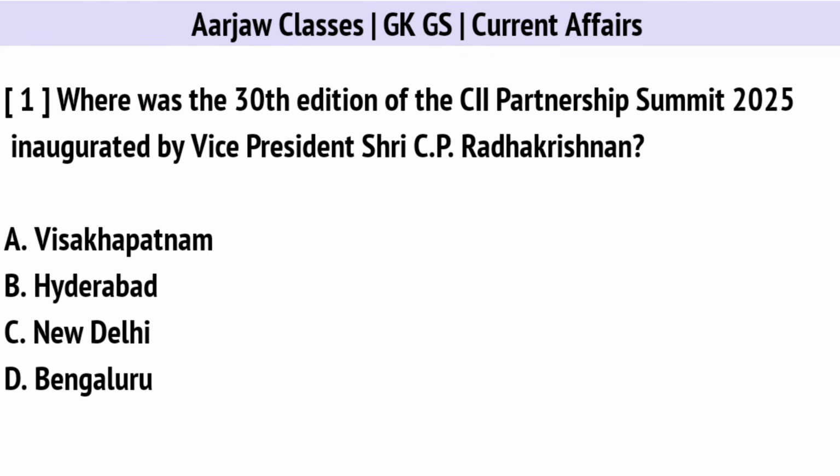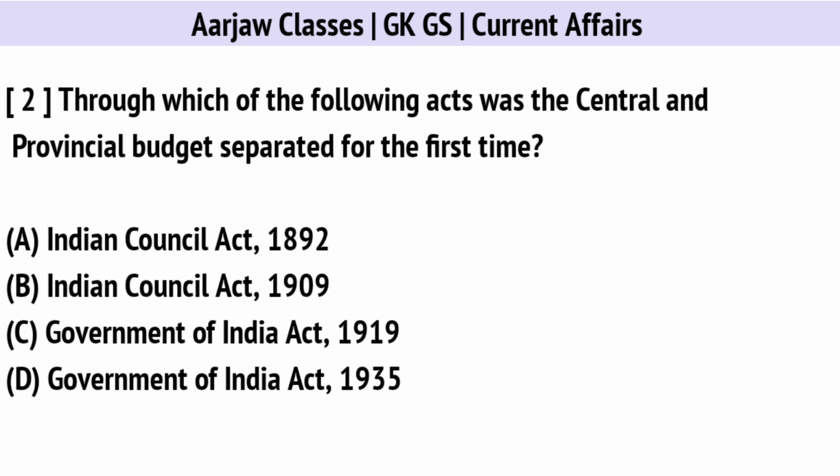Where was the 30th edition of the CII Partnership Summit 2025 inaugurated by Vice President C.P. Radhakrishnan? Correct option is A. Visakhapatnam. Through which of the following acts was the central and provincial budget separated for the first time? Correct option is C. Government of India Act 1919.